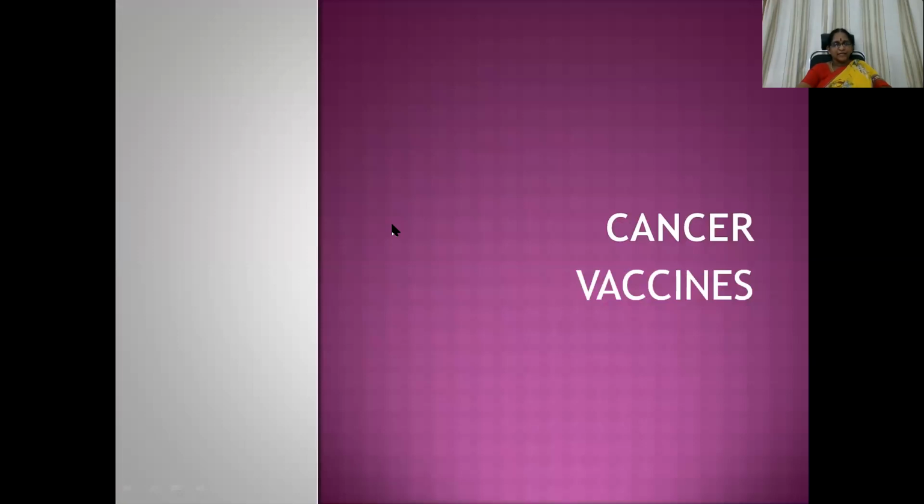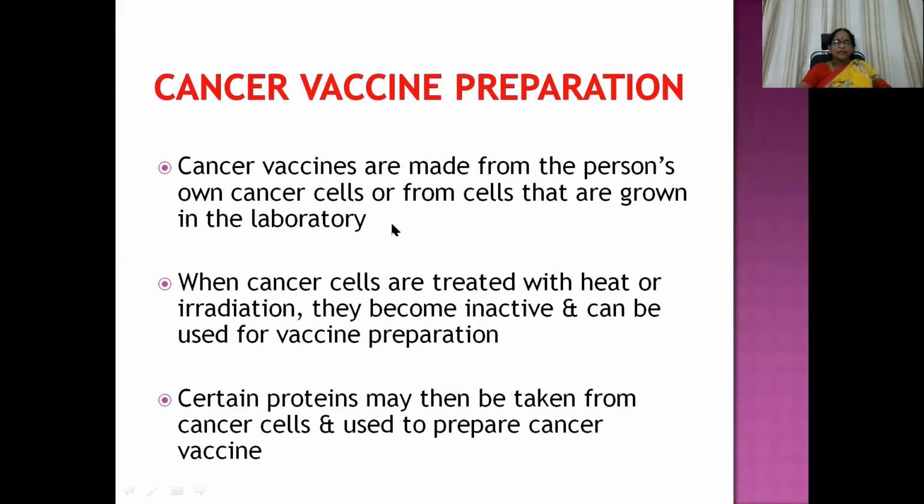Then cancer vaccines at the end. Cancer vaccine preparation. How are they going to prepare this cancer vaccine? Cancer vaccines are made from the person's own cancer cells, from the patient itself, or from cells that are grown in the laboratory also. When cancer cells are treated with heat or irradiation, they become inactive and can be used for vaccine preparation, because live cancer cells, which are not in an inactive state, are not supposed to be injected again. There is no meaning in it.